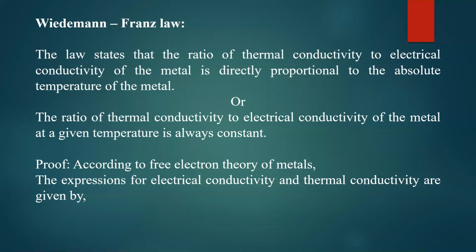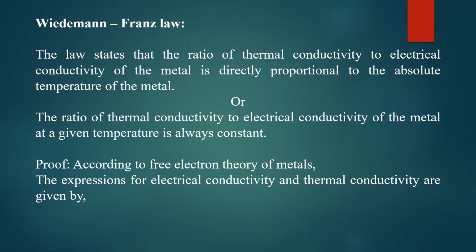It states that the ratio of thermal conductivity to the electrical conductivity of the metal is directly proportional to the absolute temperature of the metal. That is, K divided by sigma is directly proportional to T, the absolute temperature. Or you can say that the ratio of thermal conductivity to electrical conductivity of the metal at a given temperature is always constant. For any metal, this ratio is going to be constant.